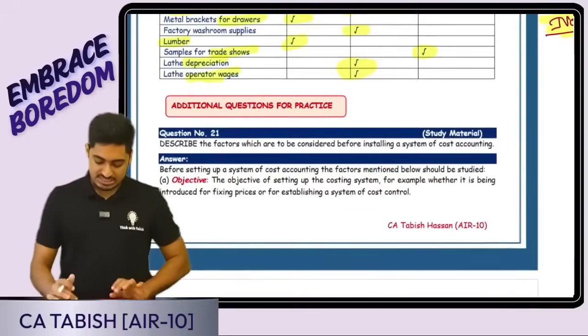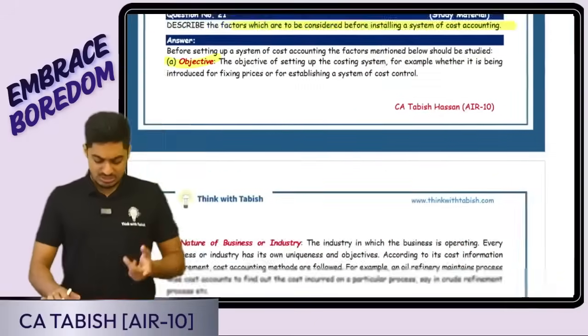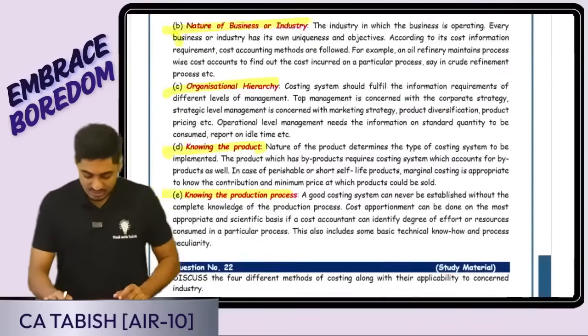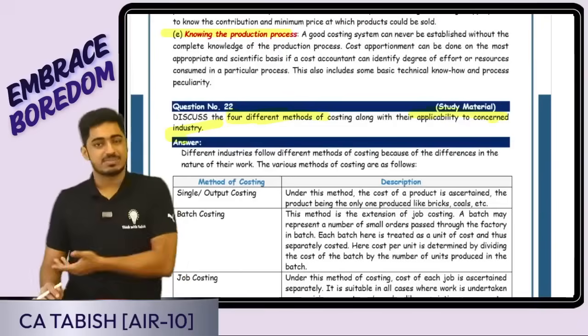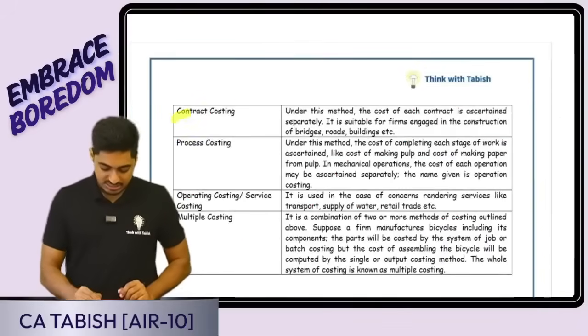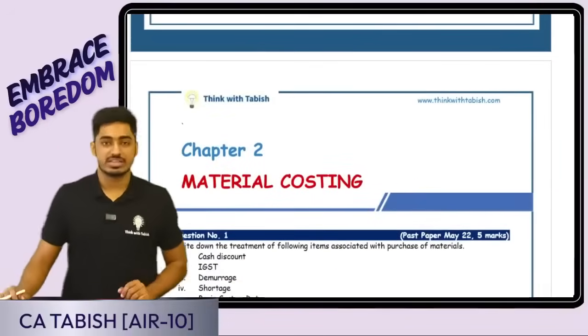Some additional questions are there. Factors to be considered before installing a cost accounting system. What is going to be your objective? Nature of business, organization, hierarchy, all these things you can read. Four different methods of costing along with the applicability, with some examples: single costing, batch costing, job costing, contract costing. All these things are written. With this, chapter number 1 is over, my dear students.